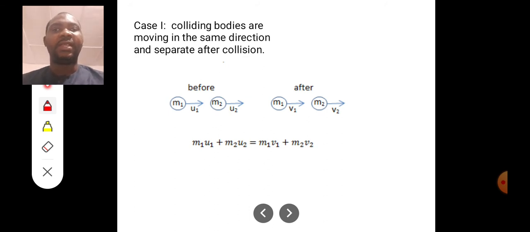So here in case 1, whenever after collision they separate, having different velocities, we can say that m1u1 plus m2u2 is equal to m1v1 plus m2v2, according to the law of conservation of momentum. Initial momentum is equal to final momentum.